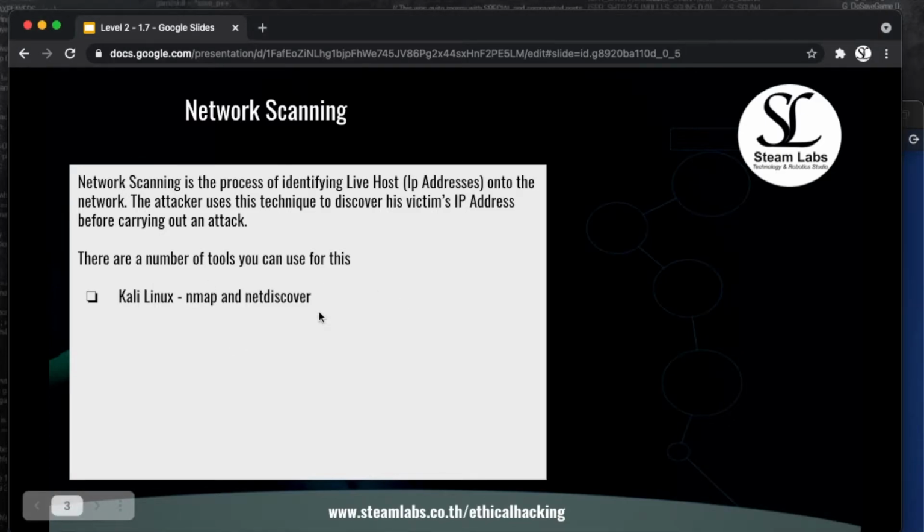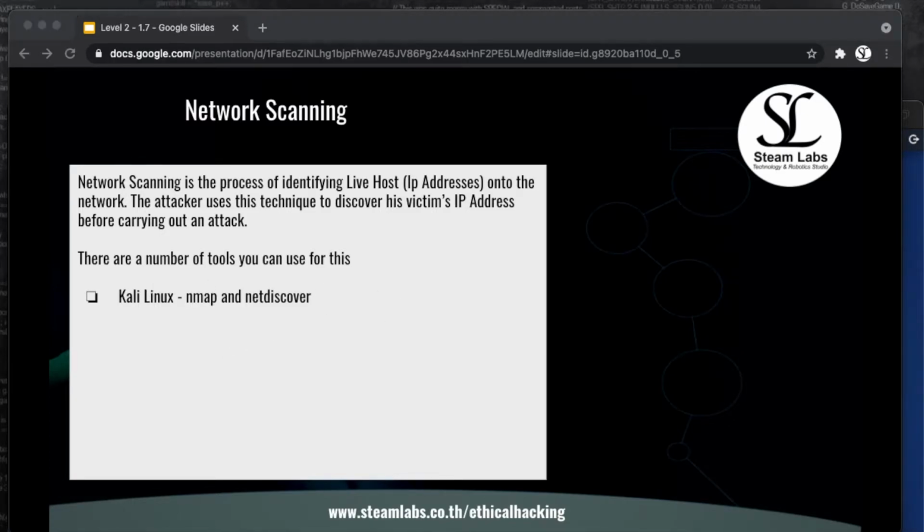So other tools you can use, so for network scanning you can use Kali Linux, so Nmap and NetDiscover. On Windows you can use Advanced IP Scanner, Mac you can use Thingbox, iOS and Android you've got Thing, and something which is multi-platform is Angry IP Scanner. So if you want to collect network information, it's not going to allow you to analyze packets of data, but typically these are the tools which a hacker would be using to discover hosts, IPs, and what MAC address has been assigned to different IP addresses on a network.